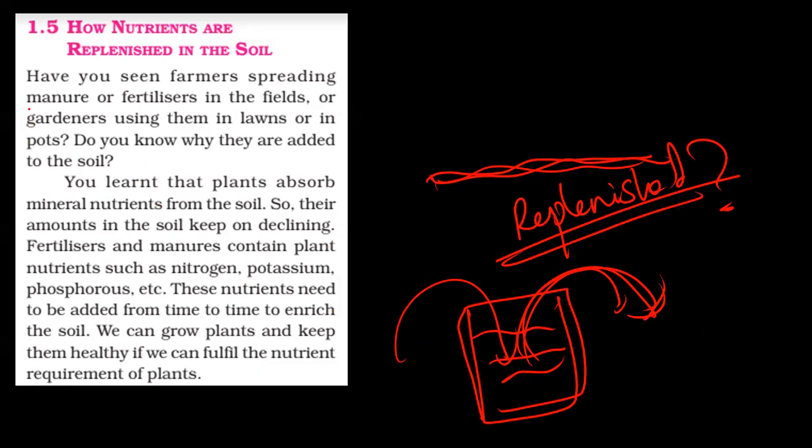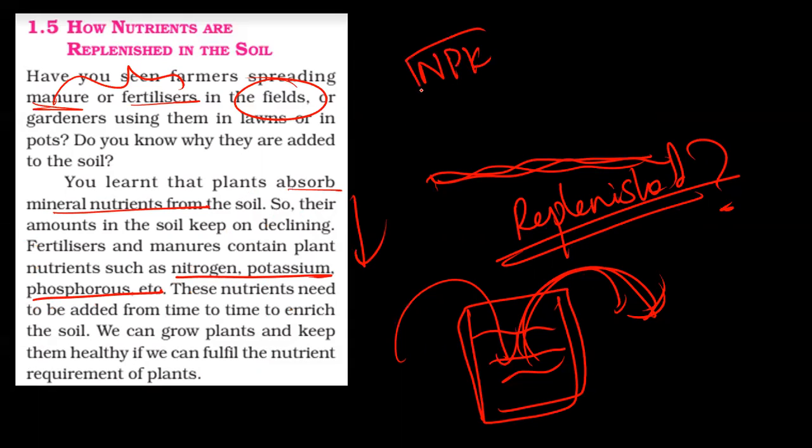So farmers spread manure, fertilizers in the field. These are rich in minerals, nutrients, so my soil is getting replenished. Plants absorb the minerals from soil, so the amount keeps declining. But these fertilizers and manures contain plant nutrients like nitrogen, potassium, phosphorus. It is NPK.